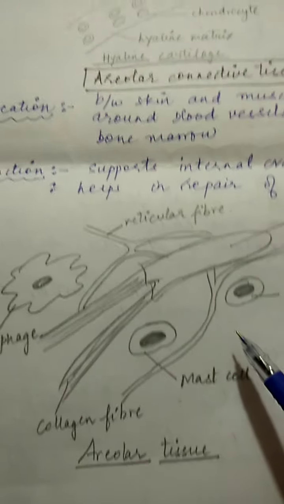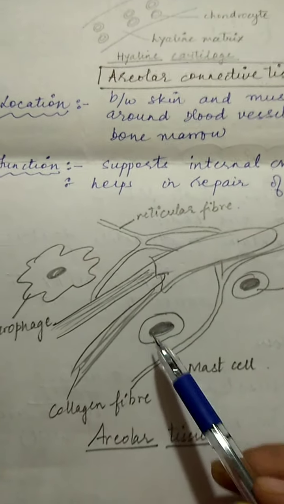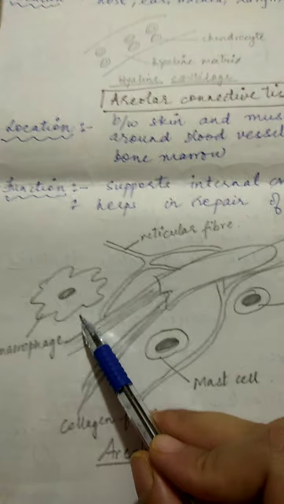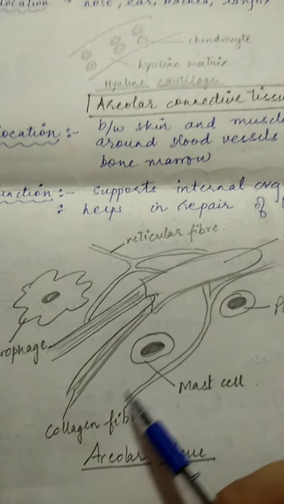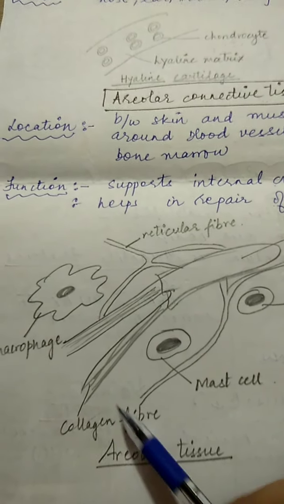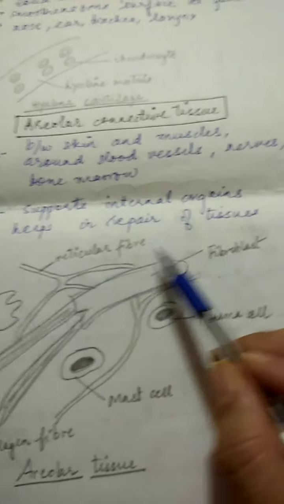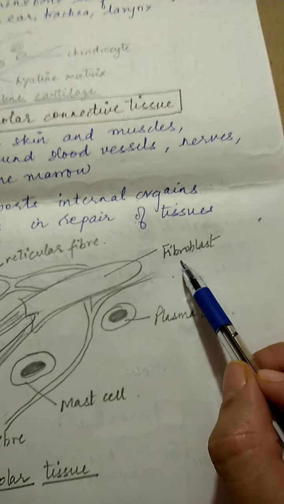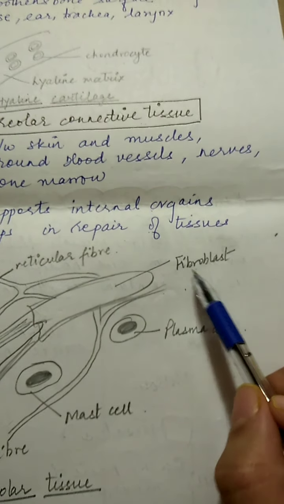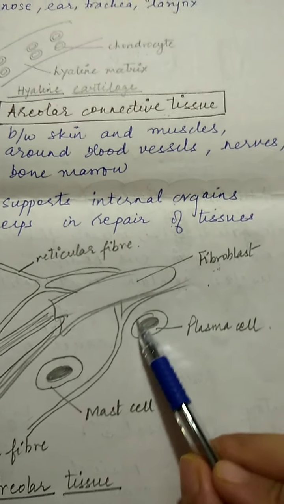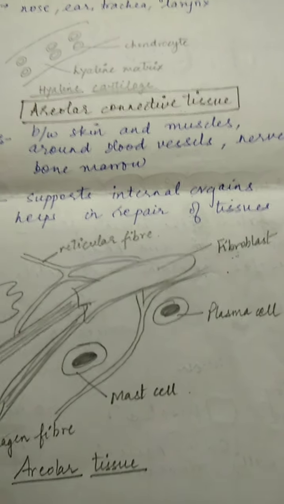So this is the structure of areolar tissue. You can see a variety of cells are there. Macrophages perform phagocytosis. There are certain fibers. They can be made up of protein, collagen, or they can be branched, called reticular fiber. Fibroblasts are the cells which form the fibers. They will produce the fibers. And you have the plasma cell, which contains the RBCs and WBCs.